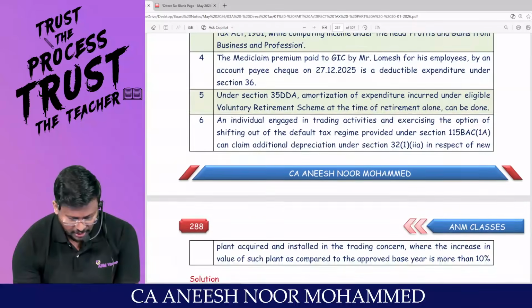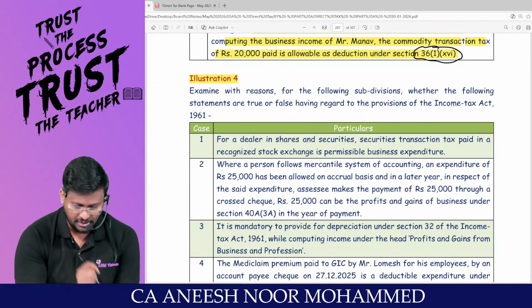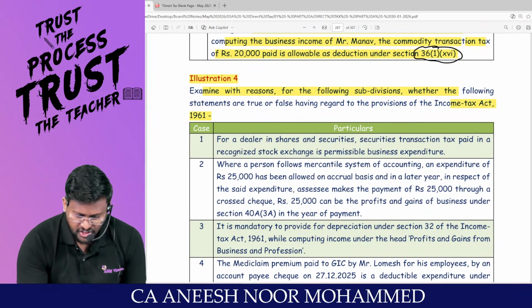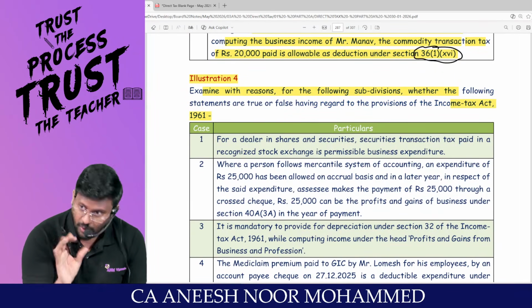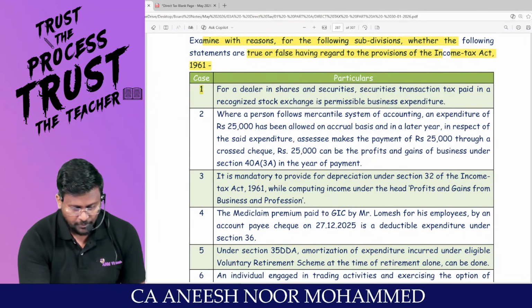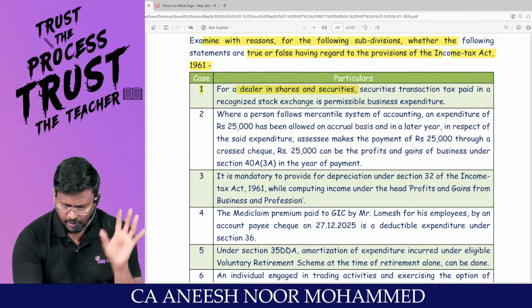Sir, we are having 6 transactions. You try to say what is the fate of the transaction. Examine with reason, the following subdivisions, whether the following statements are true or false. At least say true or false, having regard to the provisions of the Income Tax Act. Case number 1. For a dealer in shares and securities. For example, my business is selling shares and securities.